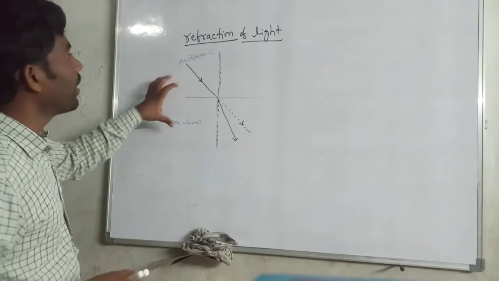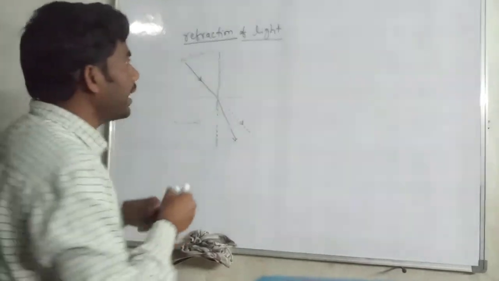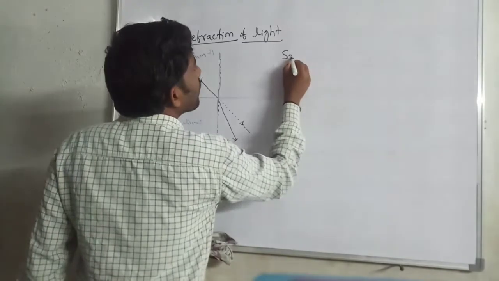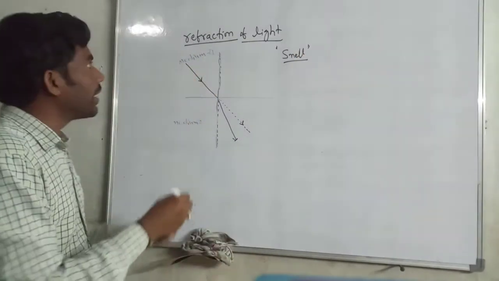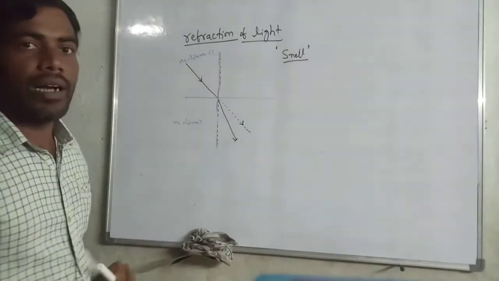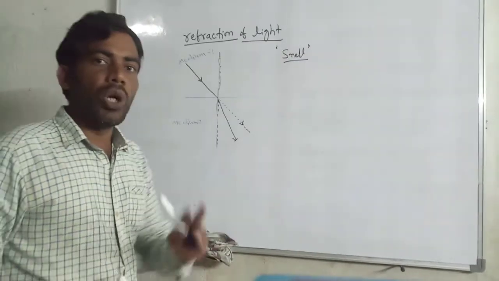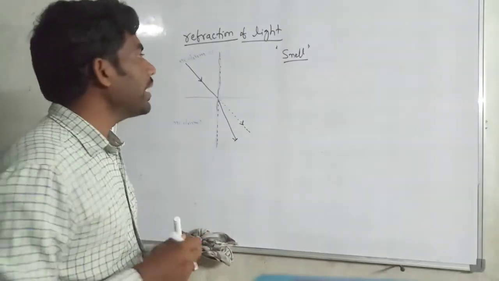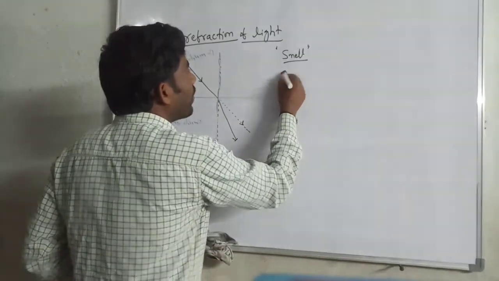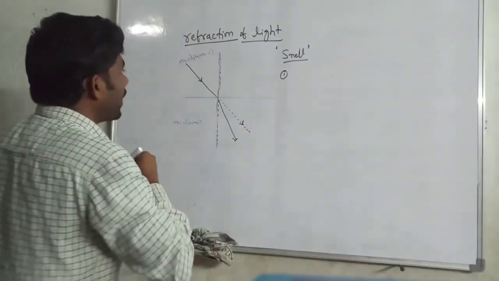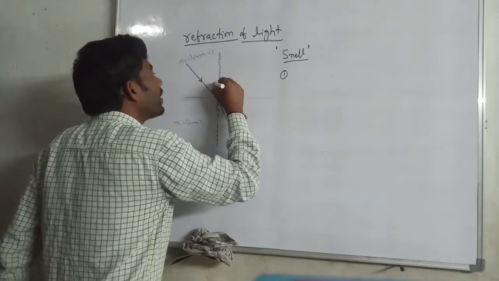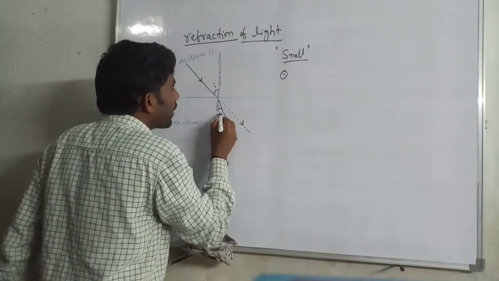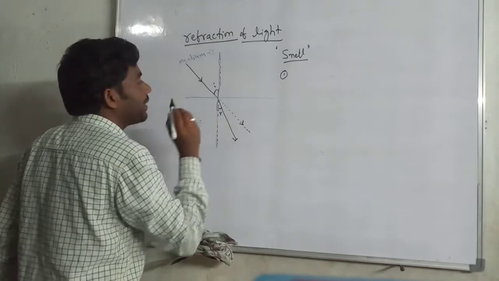Then the scientist Snell experimented on refraction of light and found two things. This is the incident angle, and this is the refracted angle.